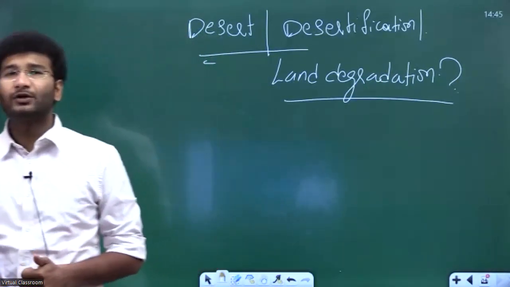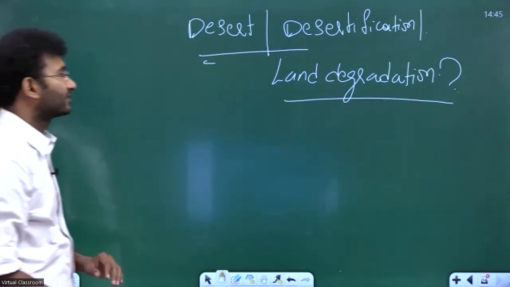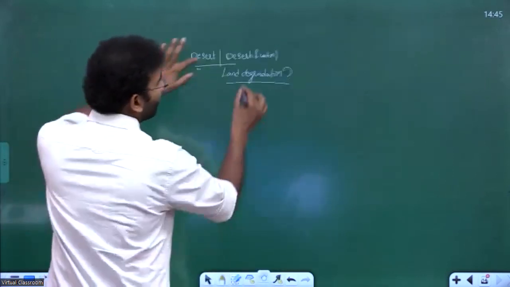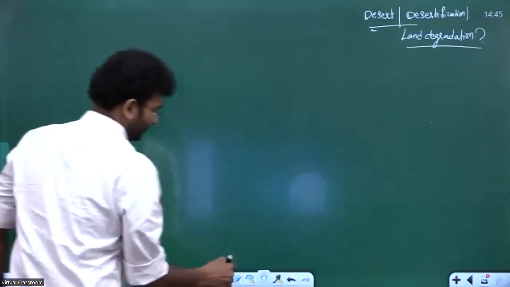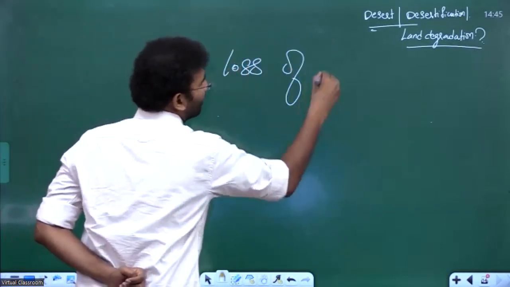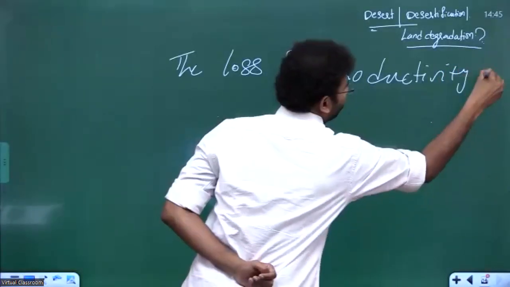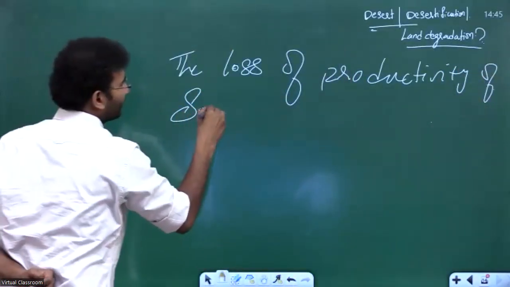So let us quickly delve into the definition. In literal terms, the definition means loss of productivity of soil.